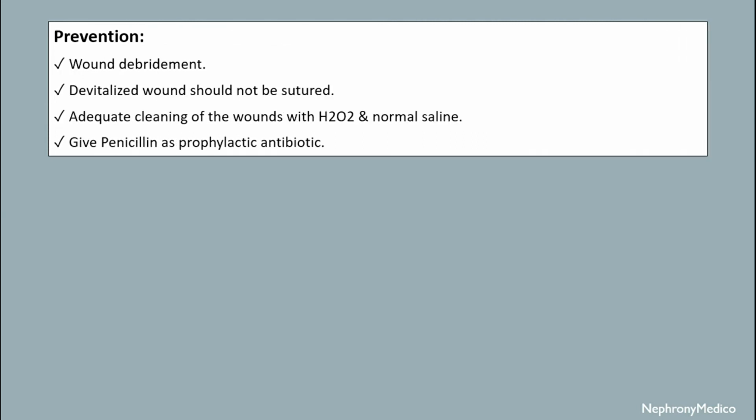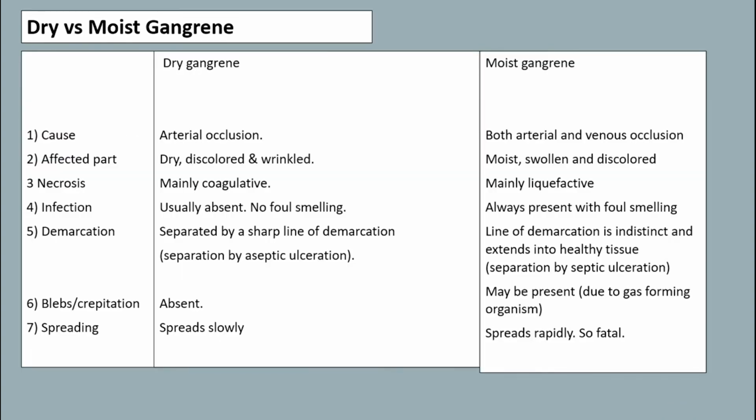Now, prevention: wound debridement, devitalized wounds should not be sutured, adequate cleaning of the wounds with hydrogen peroxide and normal saline, and penicillin should be given as prophylactic antibiotic. Now, the differences between dry and moist gangrene.